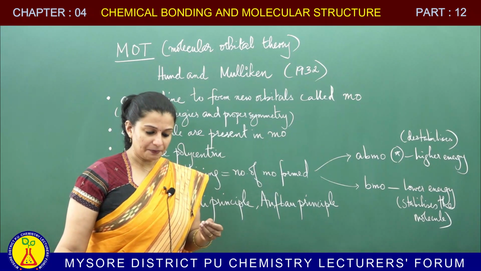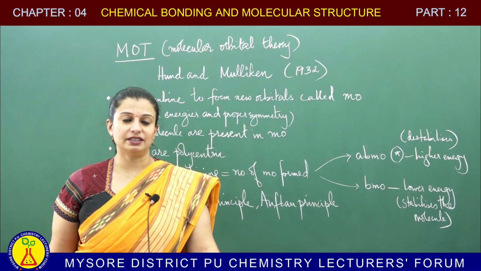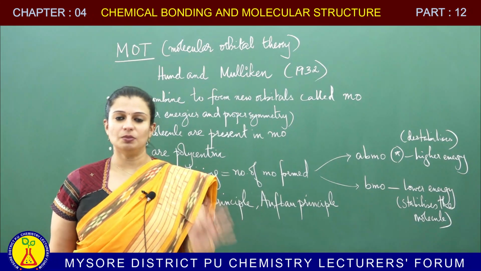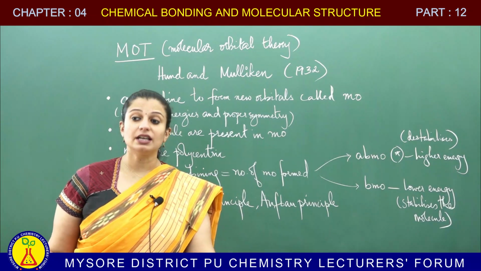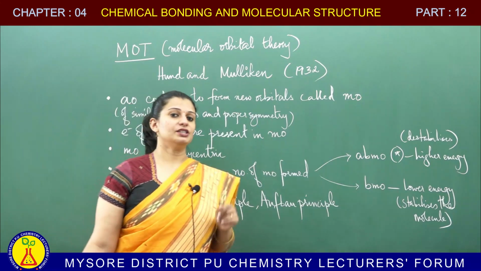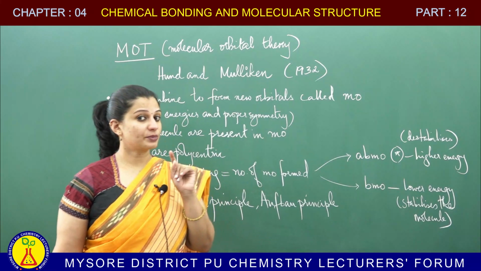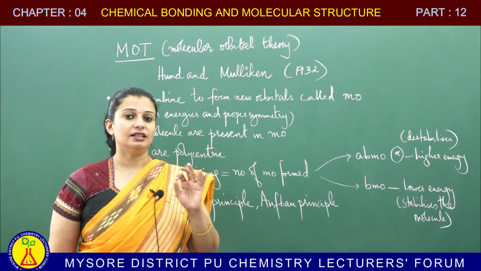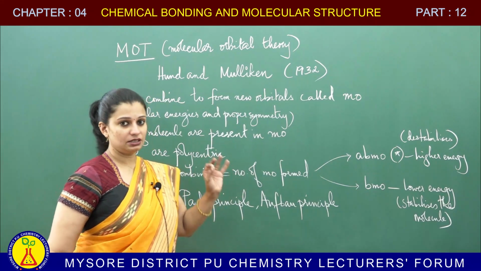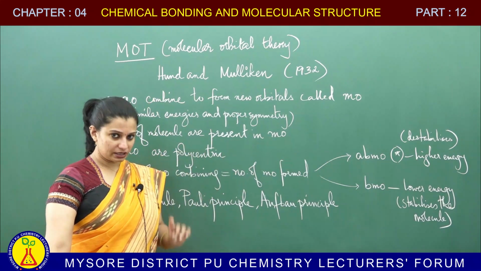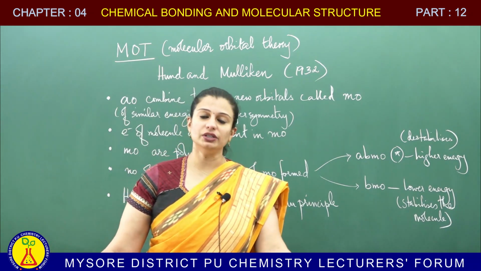So, let me summarize once again. In case of molecular orbital theory, we speak about new orbitals being formed. What are these new orbitals? They are the molecular orbitals. They are formed by combination of atomic orbitals. Now, these atomic orbitals of proper symmetry and similar energies combine to form molecular orbitals. The molecular orbitals are polycentric, whereas atomic orbitals are monocentric.